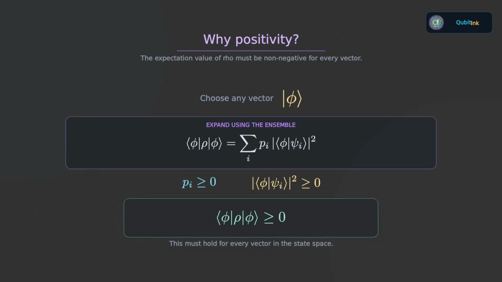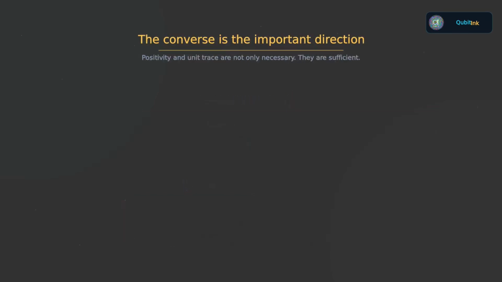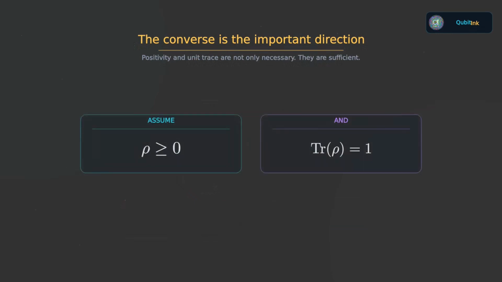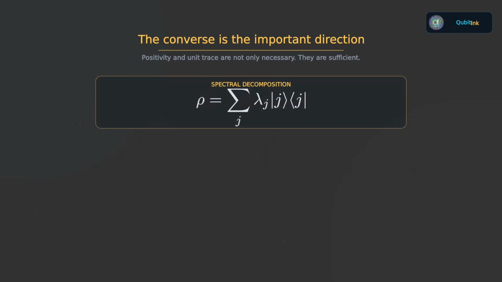So far, we have shown that every density operator must satisfy trace 1 and positivity. But the more interesting direction is the converse. Suppose we start with an operator that is positive and has trace 1. Is that automatically a legitimate density operator? Yes. Because a positive operator is Hermitian, it has a spectral decomposition. So we can write ρ as a sum over orthogonal eigenvectors, with the corresponding eigenvalues in front of their projectors.